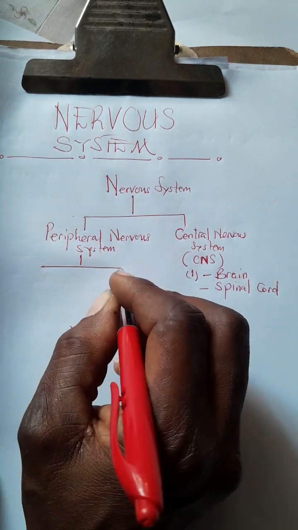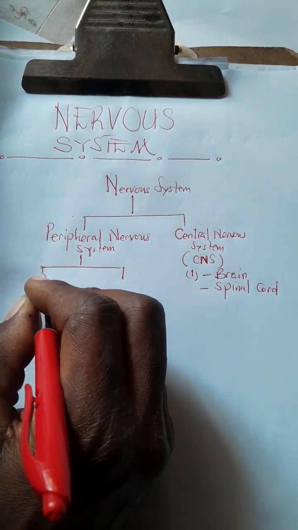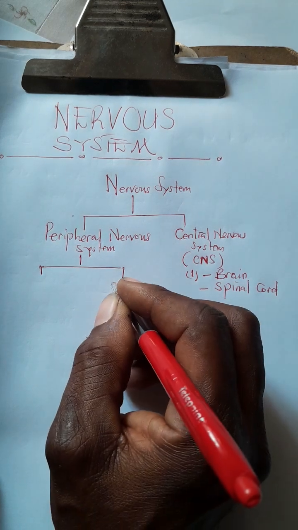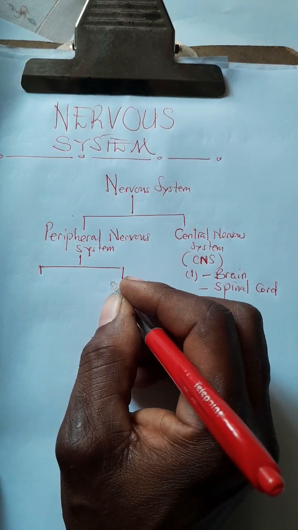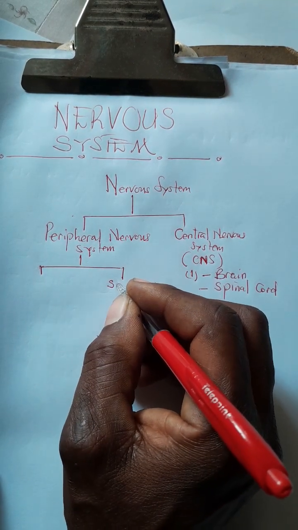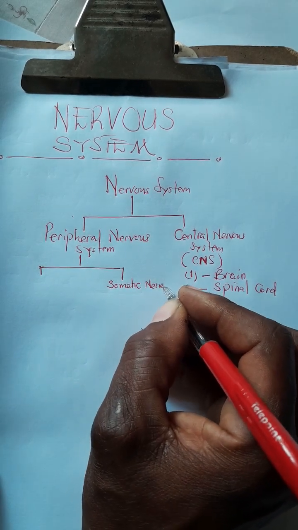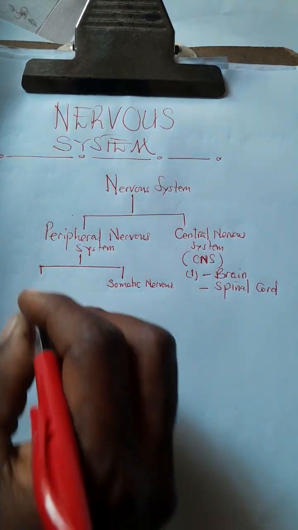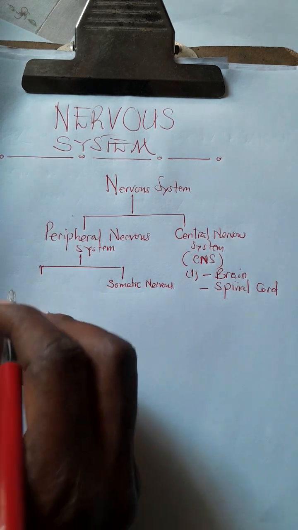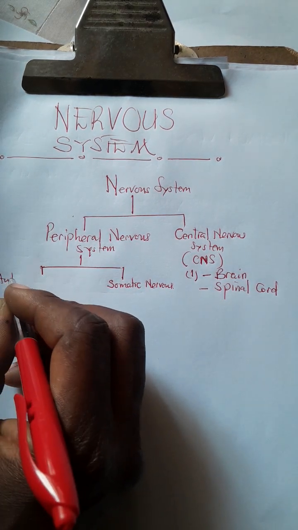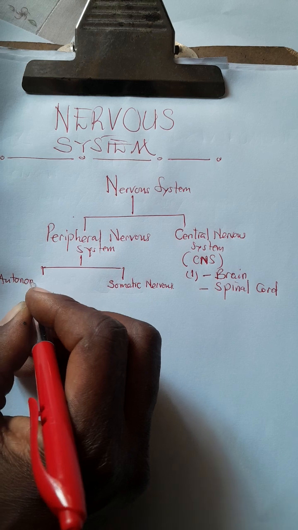Now let's look at this. The peripheral nervous system can further be divided into the somatic nervous system, and there is also the autonomic nervous system.